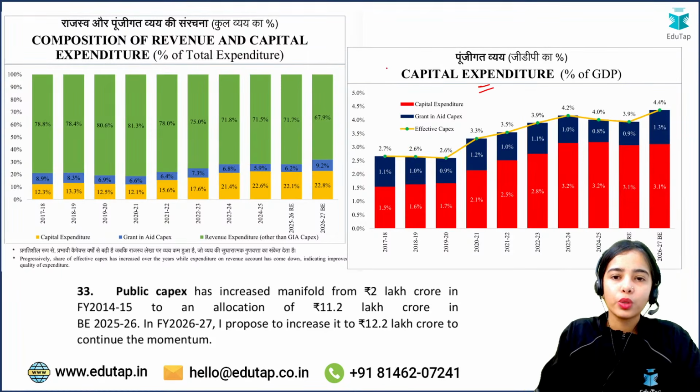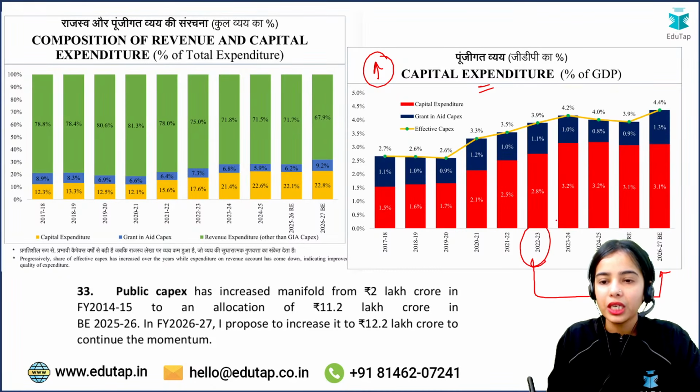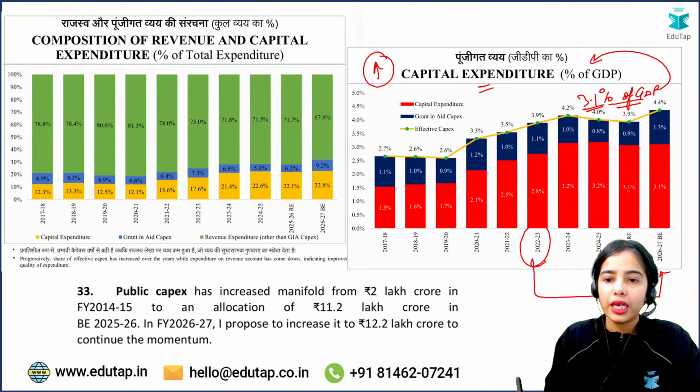So there is growth in the capital expenditure as well, from 2022-23. But here you can see that 3.1% of GDP is going for the capital expenditure, and grant in aid for the capital expenditure is 1.3% of the GDP.